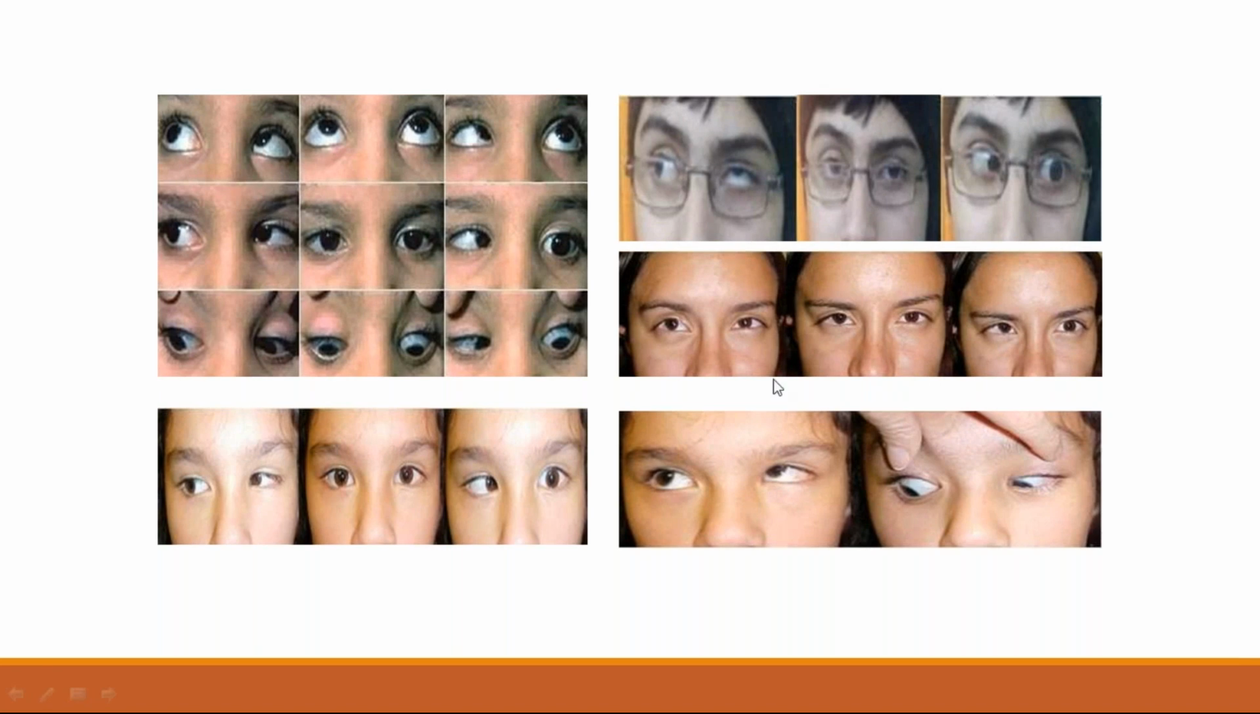This is Duane's retraction syndrome. Whenever there is an attempted adduction, there is narrowing of the palpebral fissure and retraction of the globe.